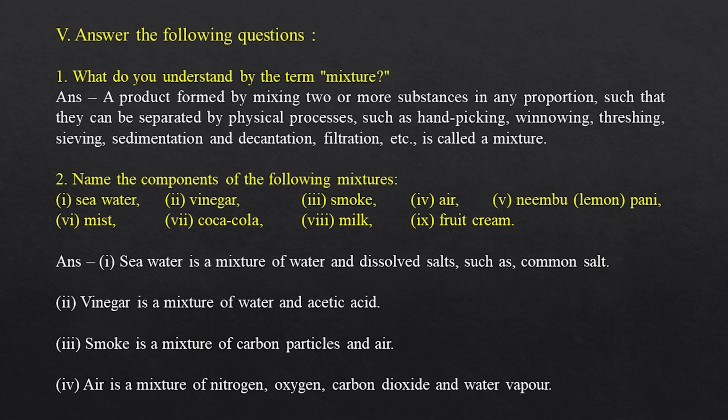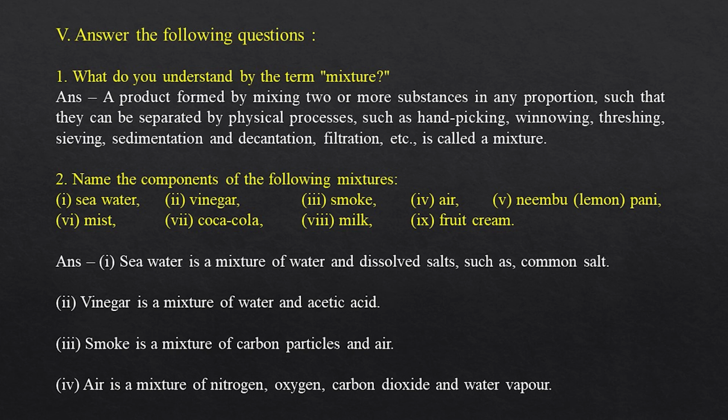5. Answer the following questions. 1. What do you understand by the term mixture? Answer. A product formed by mixing two or more substances in any proportion, such that they can be separated by physical processes, such as handpicking, winnowing, threshing, sieving, sedimentation and decantation, filtration, etc., is called a mixture.